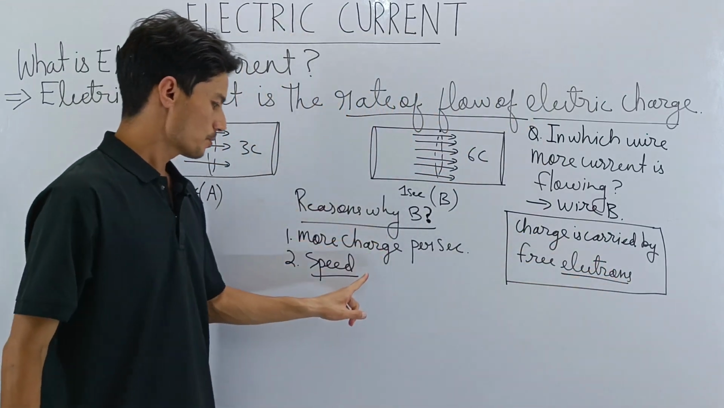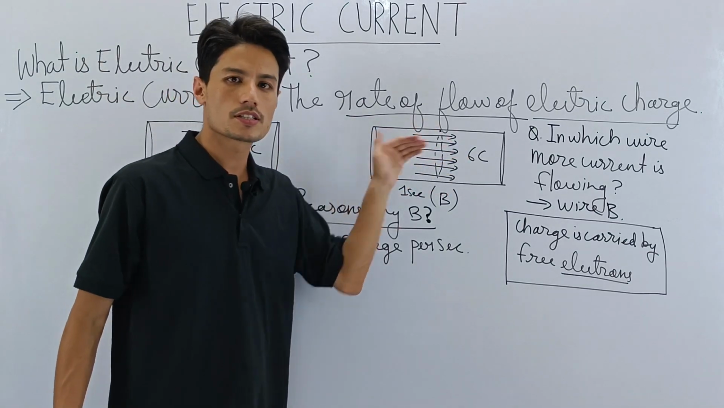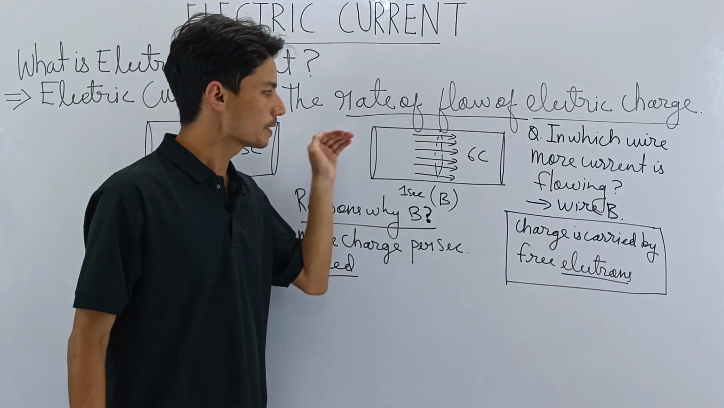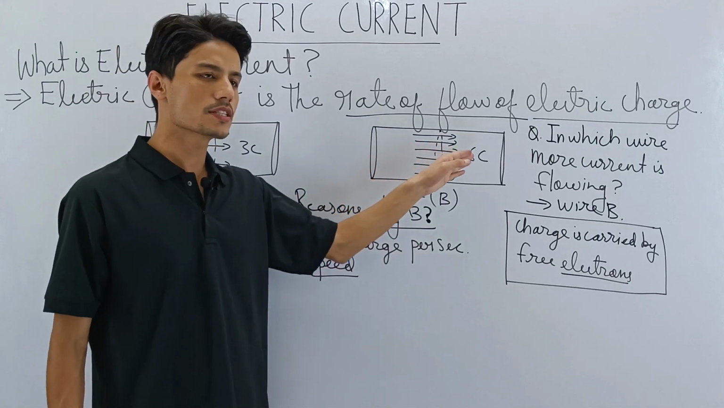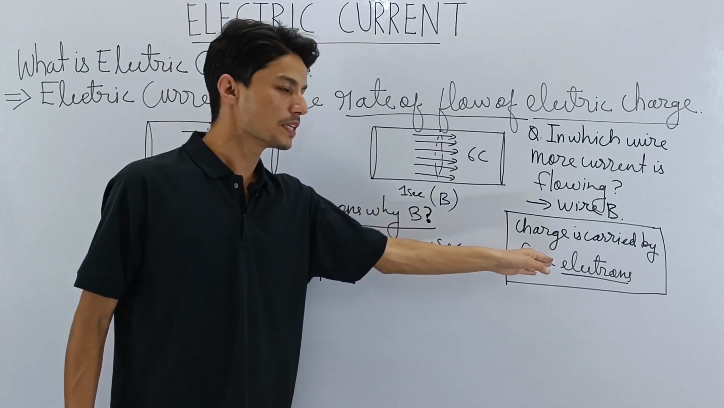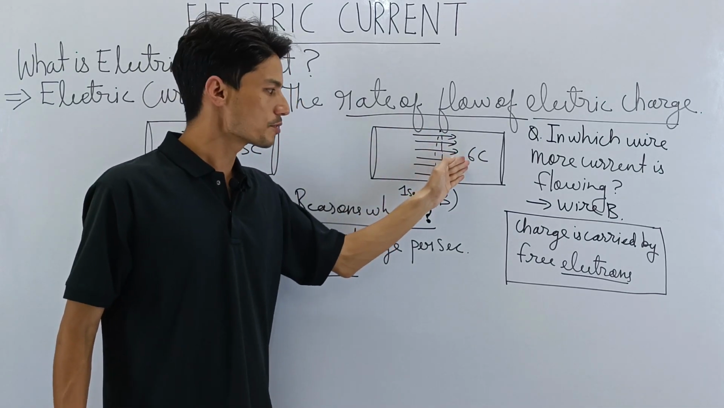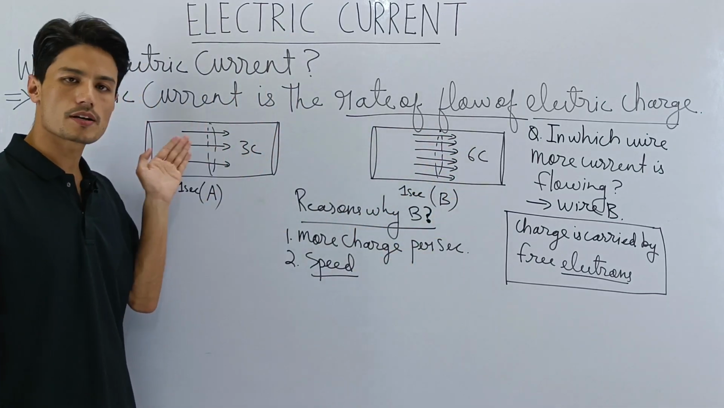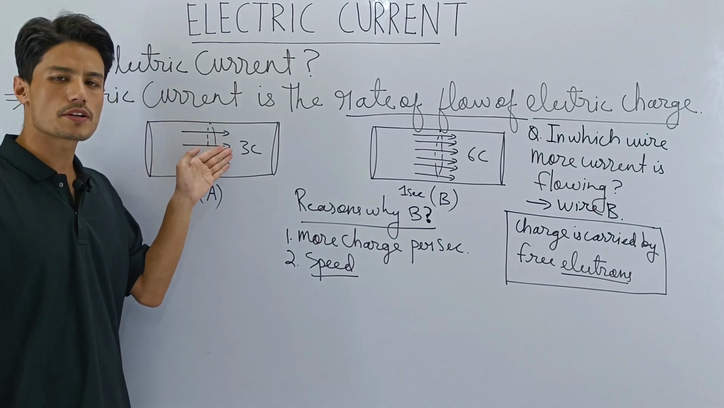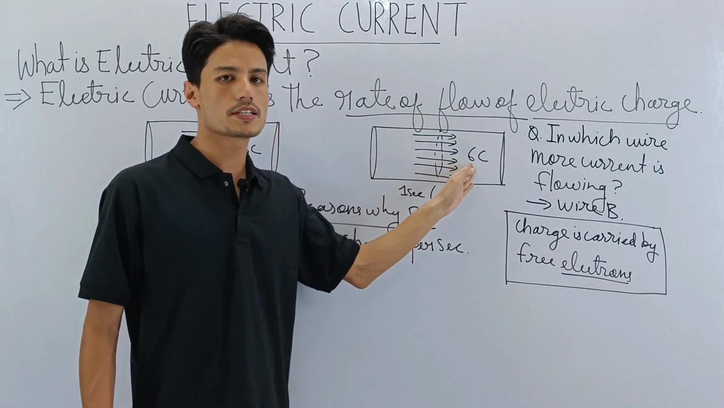So speed. Now you see here 6 coulombs of charge pass through. How is it that so many of them were able to pass through? Because the electrons are traveling at a higher speed here, whereas here only 3 are able to pass through. That means the electron speed here is slow or fast? Slow. Here the electron speed is fast.